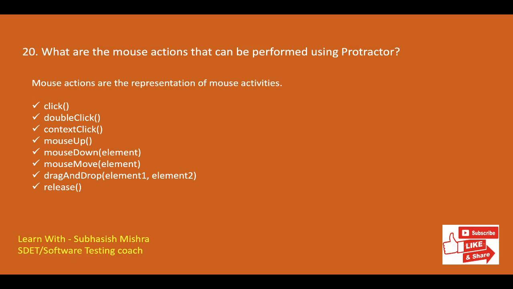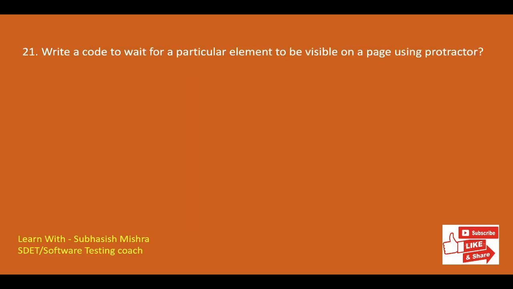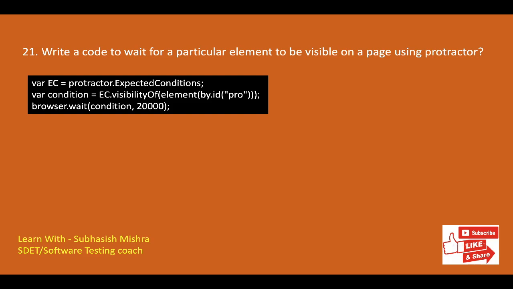We'll move to the next question. Write a code to wait for a particular element to be visible on a page using Protractor. So this is again a very commonly asked question. They used to ask to write a piece of code. So you can refer to this piece of code.